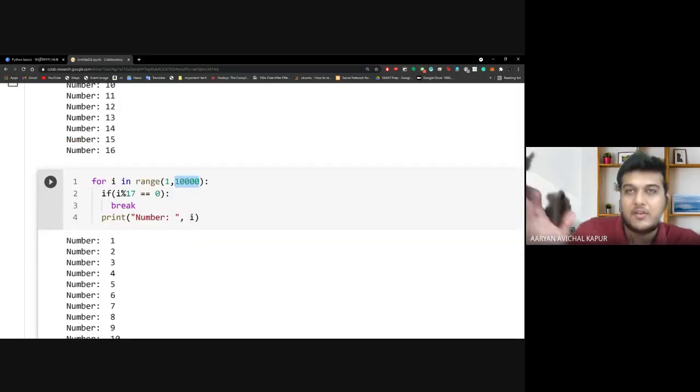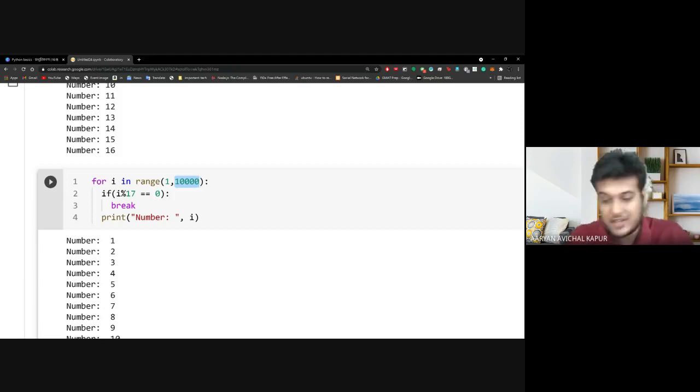But given that we are assuming a maximum range, what if the number was different, or we are taking the user's input to say give us the number and we'll tell you all the numbers before its first divisible number, right? Then it will be difficult for us to find a range that you need to use. That is why while would help us here. There are several other ways of doing this, ways to cycle through values based on input and creating a maximum value. But this is how you would do it in for loop.